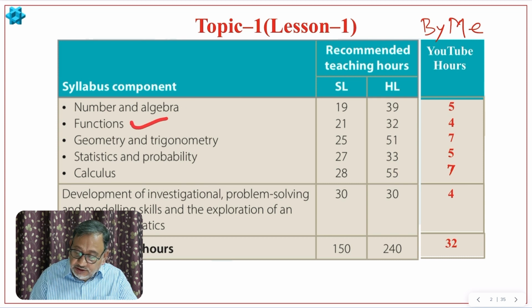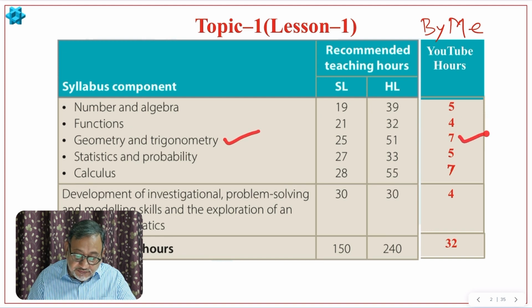Topic 2, functions, I'll try to cover in 4 hours. Topic 3, geometry and trigonometry, I'll try to cover in 7 hours, because there will be 3-dimensional geometry, and in trigonometry also there are so many things. So I have put 7 hours.